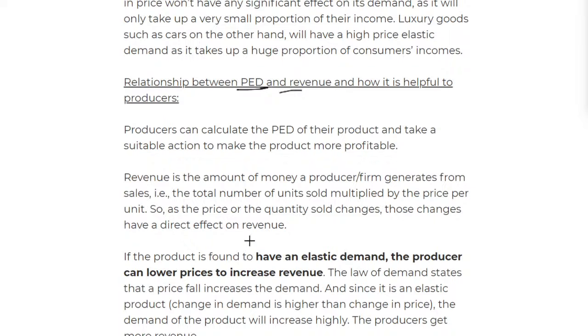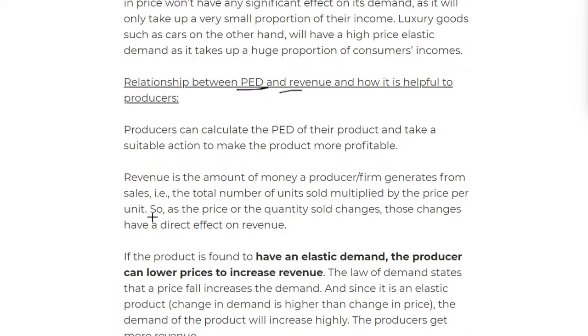Now everyone does that, okay? They do something so that, for example, I can do something to my pen, and then wow, everyone is like, oh, damn, it has a laser or something like that. That will increase my profit. But okay, that's not a good example, but that's just some of the things. So producers calculate the PED so that they can take the action. That's why we calculate PED.